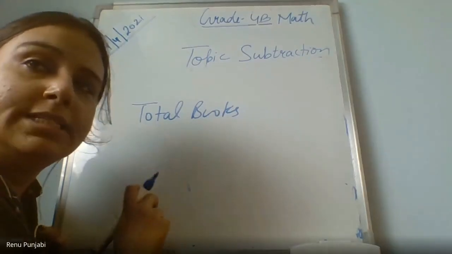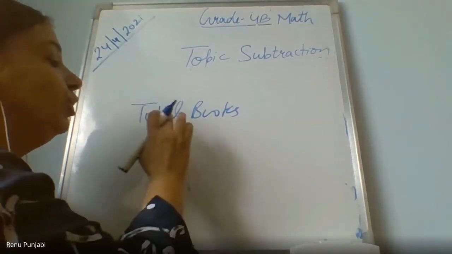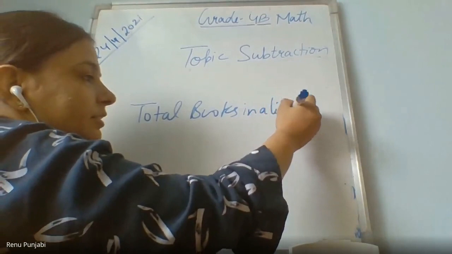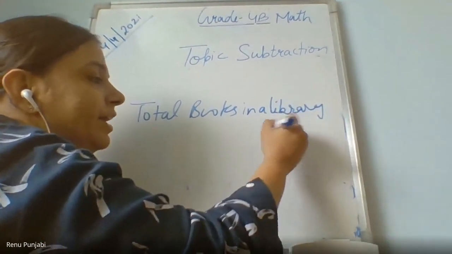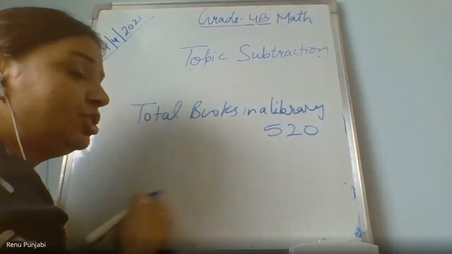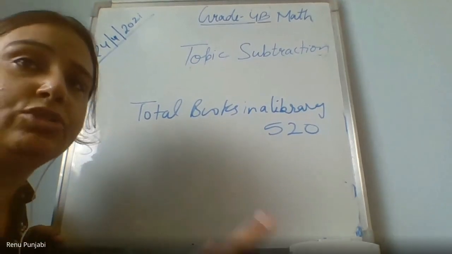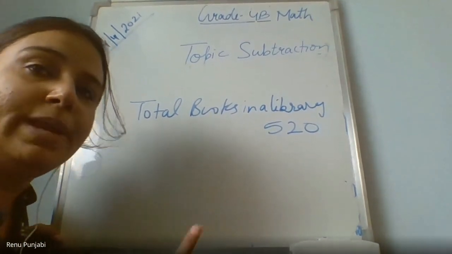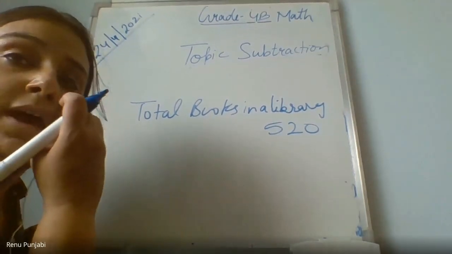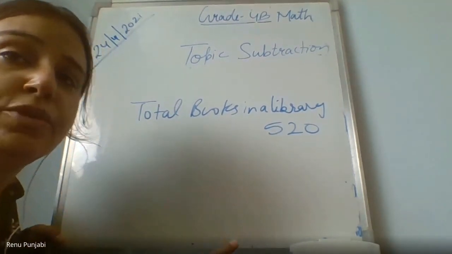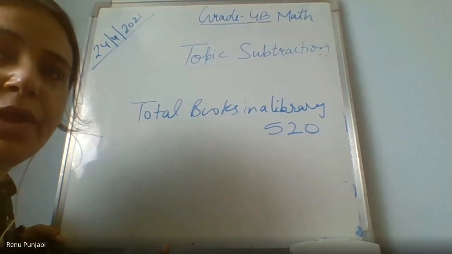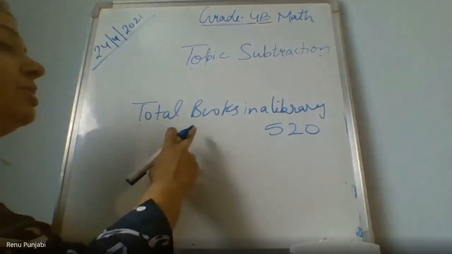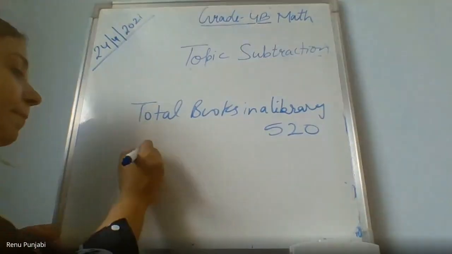You need not write now, just please pay attention here. In a story problem, it is compulsory to write the statement also. And when I send the worksheet to you, please write it in the notebook with the statements. Word problems with the statements. Total books in a library are 520.